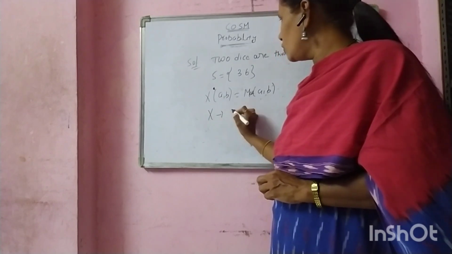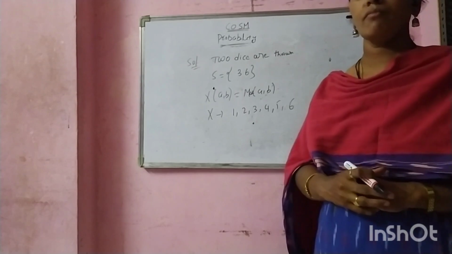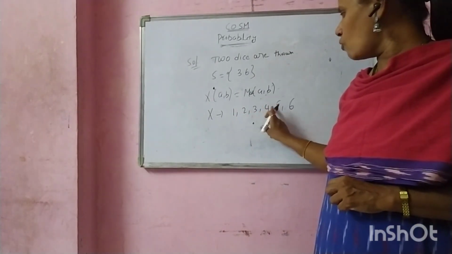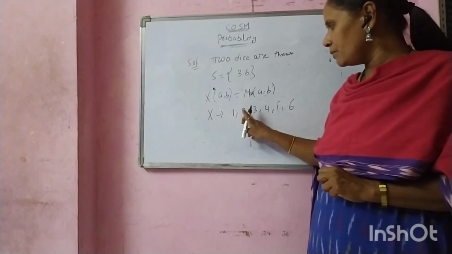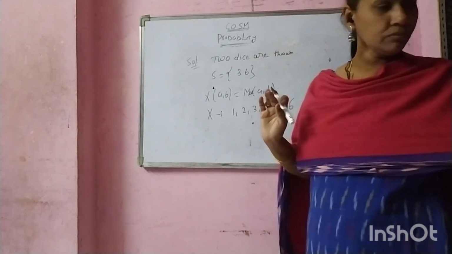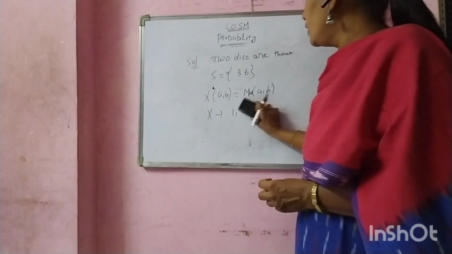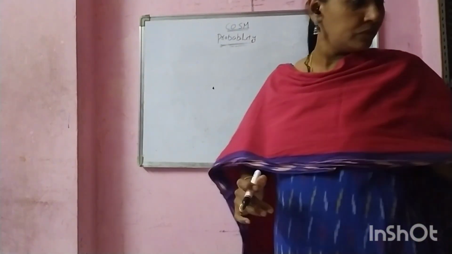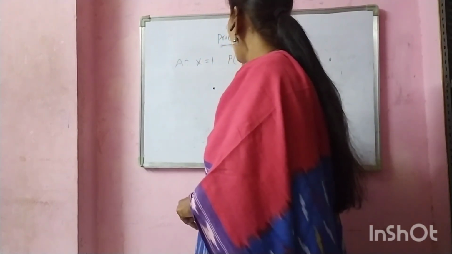Here X takes the values 1, 2, 3, 4, 5, 6, a finite number of values. Now we have to find the corresponding probability values: P of 1, P of 2, P of 3, P of 4, P of 5, P of 6. Now, using the maximum of (a, b) condition, first let X equal 1. Probability of (1, 1).